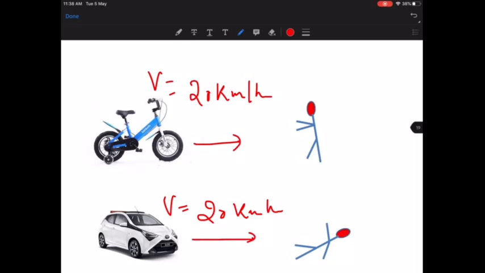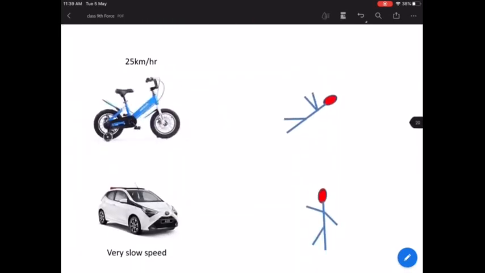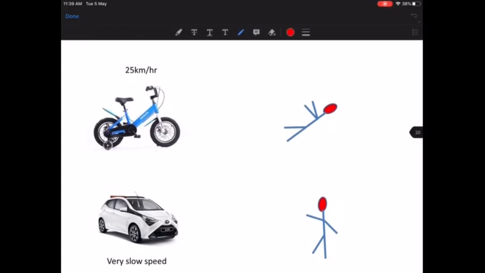Because the mass of the cycle is less as compared to the mass of the car. Here mass is involved. The mass of the car is more. That's why it is going to have more effect. Okay, now let's see this. I'm going to put up one more question to you. Now there's the same bicycle. Yes, due to the mass. Aaron, very nice. Due to the mass.